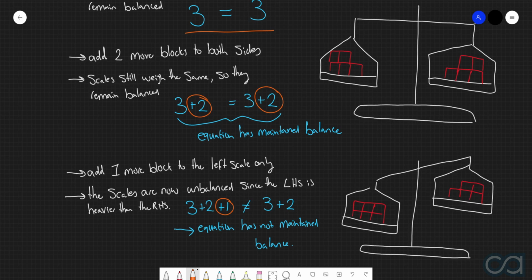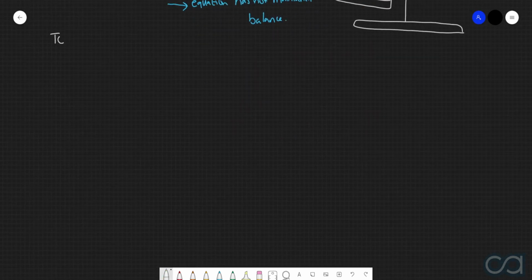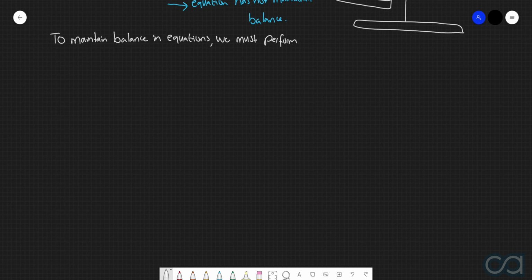So when we're talking about maintaining balance in equations, the idea is that whatever we do to one side of the equation, we also have to do to the other side. By doing so, we maintain balance. So what do we mean by this?